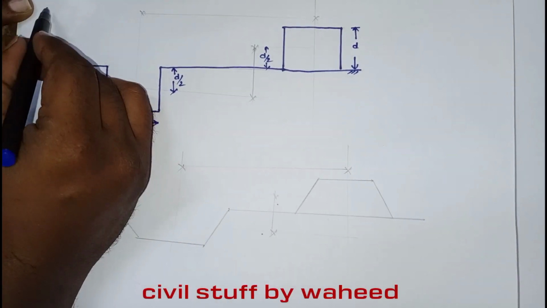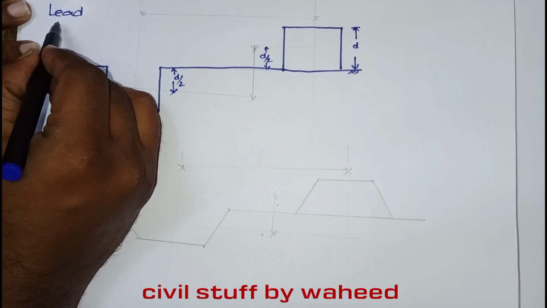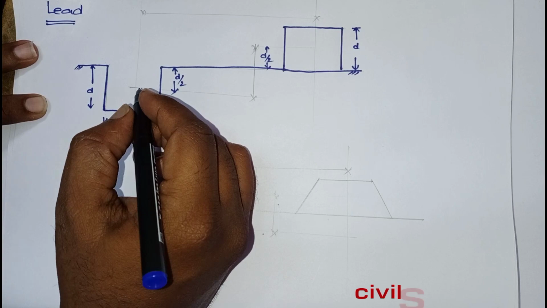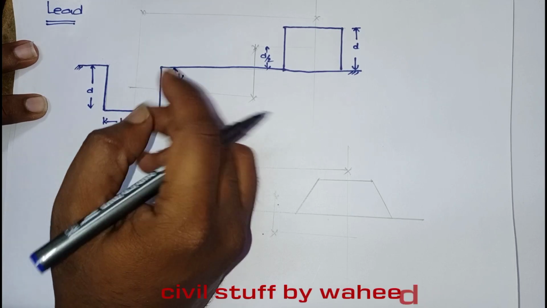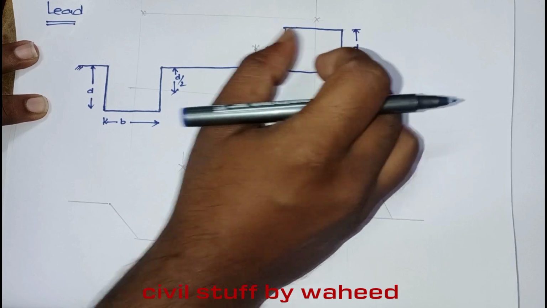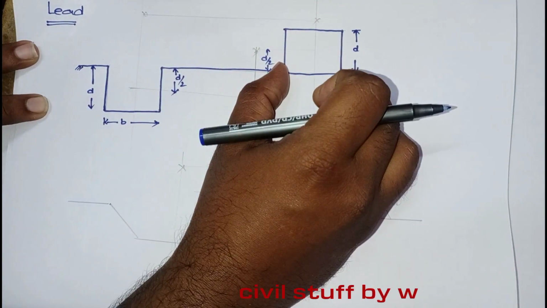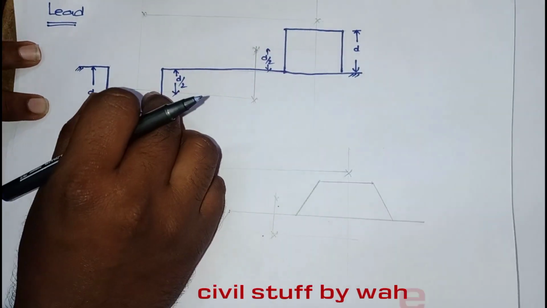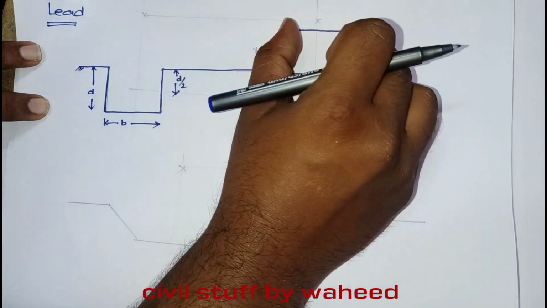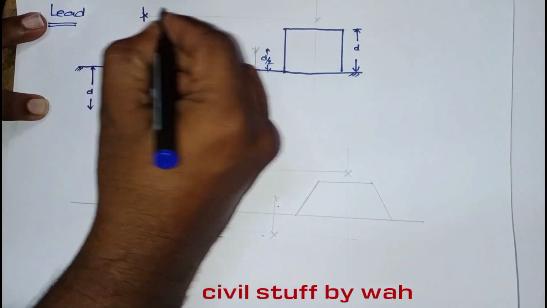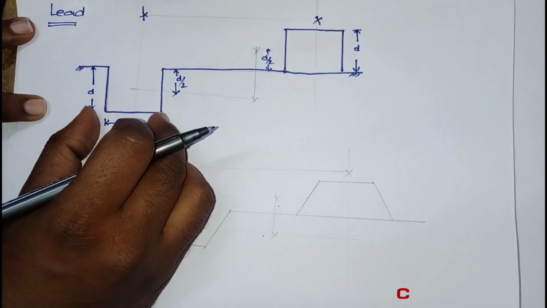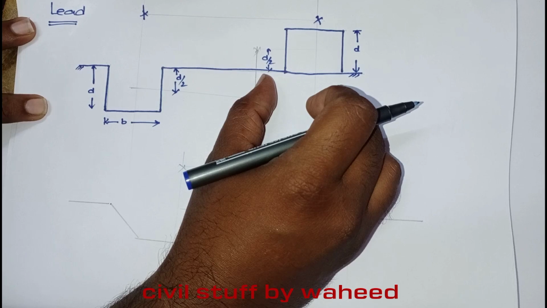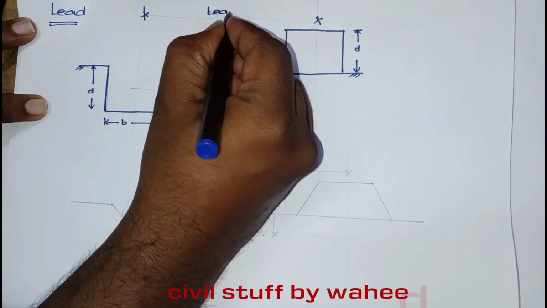We'll see lead first. It is the horizontal distance over which earth is conveyed from the center of excavation or borrow pit to the spoil or bank. What we call spoil or bank means I have excavated soil here and taken and poured it somewhere. The horizontal distance between the center of the excavation pit and the center of the bund, bank or spoil is called the lead.